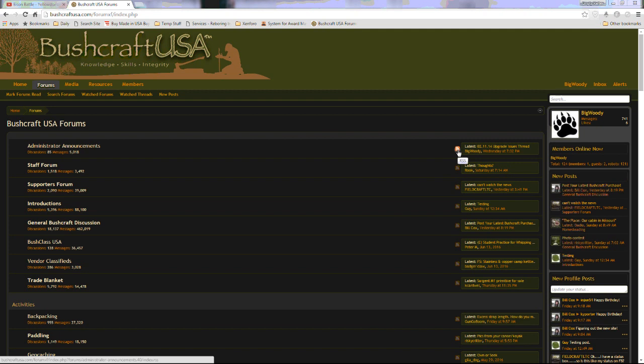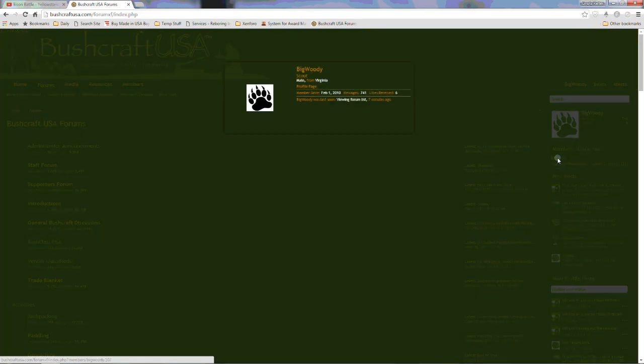if you have a news reader, it uses RSS feeds, so you can feed in your forum feeds for whichever one you want. If you look at this and click on any of the members, you can see a quick synopsis. This is called a member card. You can see where they're at, how many messages they have, and so on.